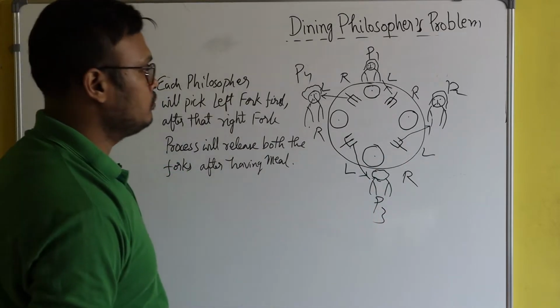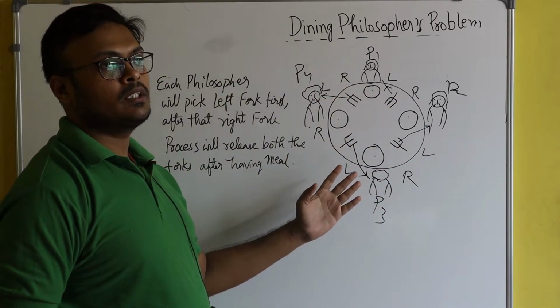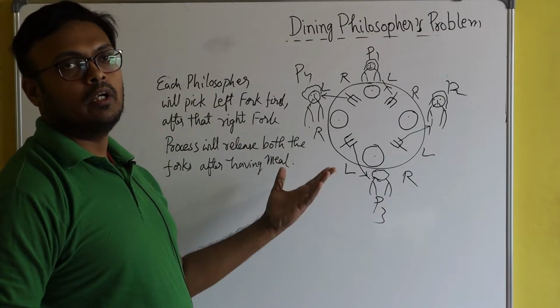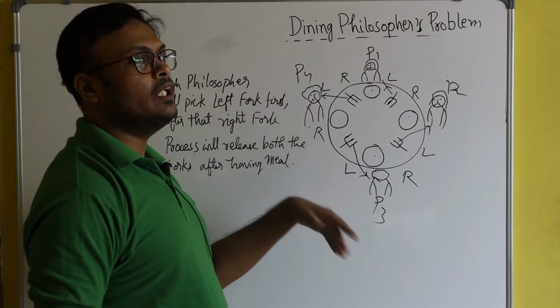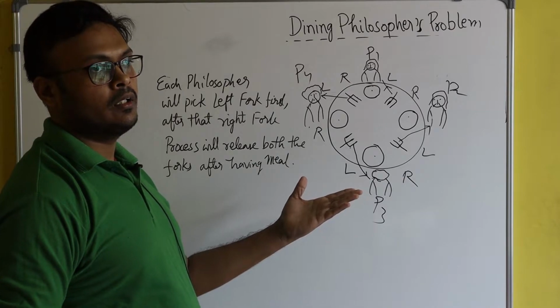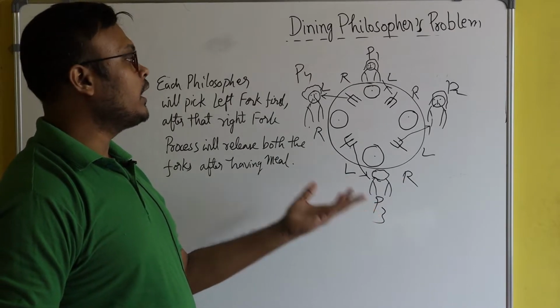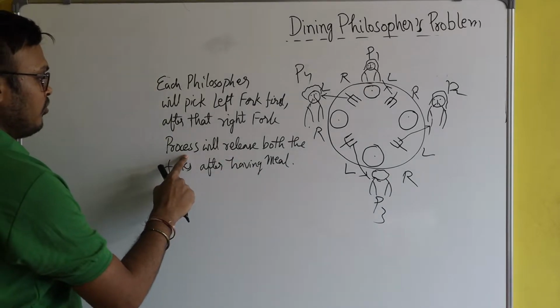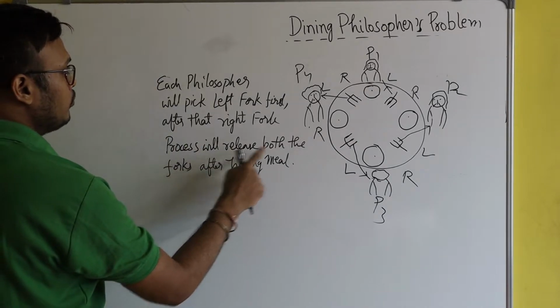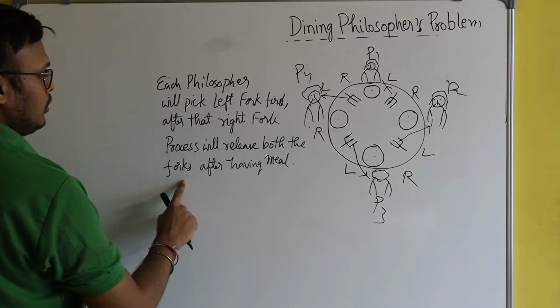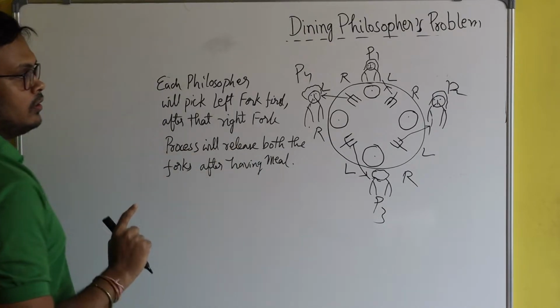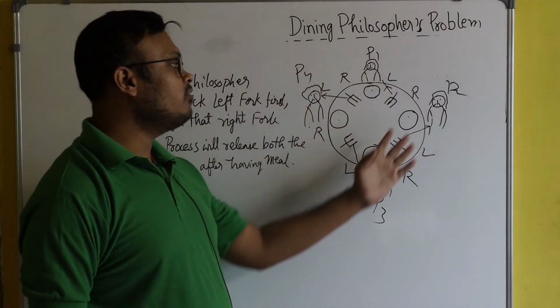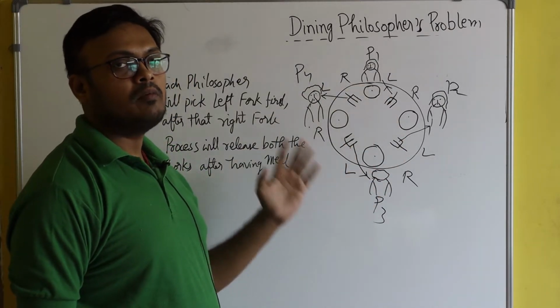Why? Because all the philosophers have taken only one fork, and they are waiting for each other to release the forks. But unfortunately, this will never happen, because a philosopher will release both forks only after having the meal. But here you see, none of the philosophers can complete the meal.